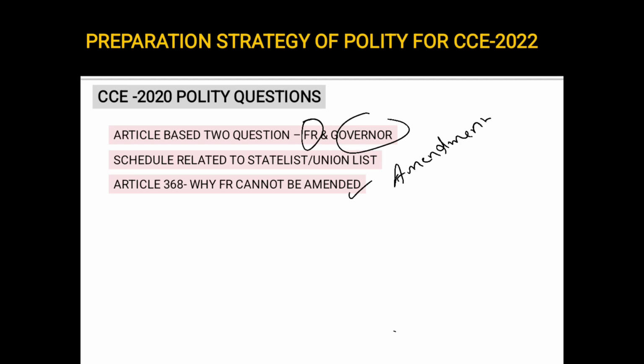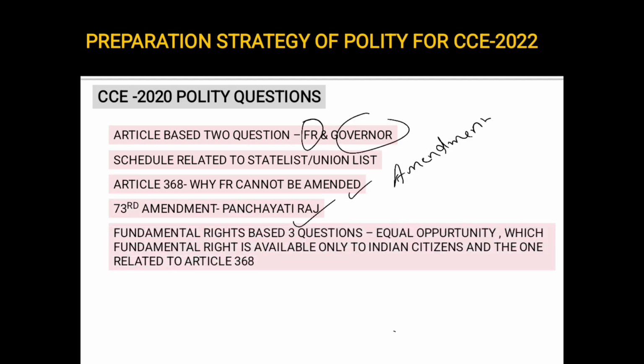There was a question, why fundamental rights cannot be amended, and there were 4 options which you have to choose upon. There was a question on the 73rd amendment on Panchayati Raj. There was a question on fundamental rights. There was a question on the right related to equal opportunity. There's a question on which fundamental right is available only to the Indian citizens.